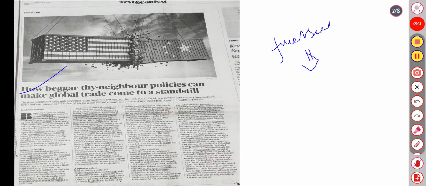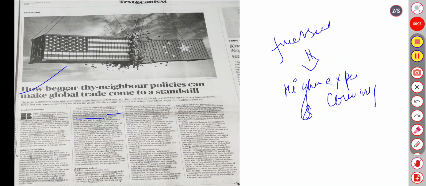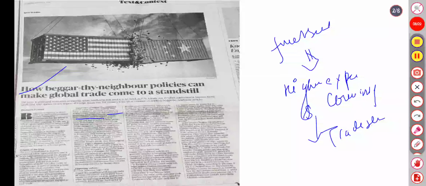The supporters of beggar-thy-neighbor policies argue that these policies help boost a country's domestic economy by promoting industries and protecting jobs. They usually point out that countries need to protect certain industries for national security reasons and also to protect them in their nascent development stages. So higher exports and lower imports are expected to lead to a trade surplus, which is expected to be good for the domestic economy.